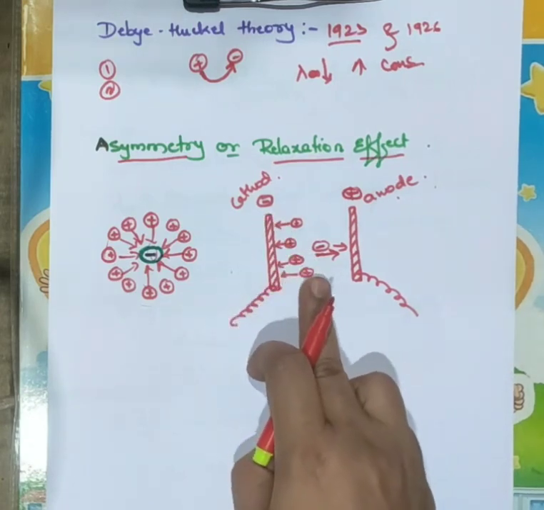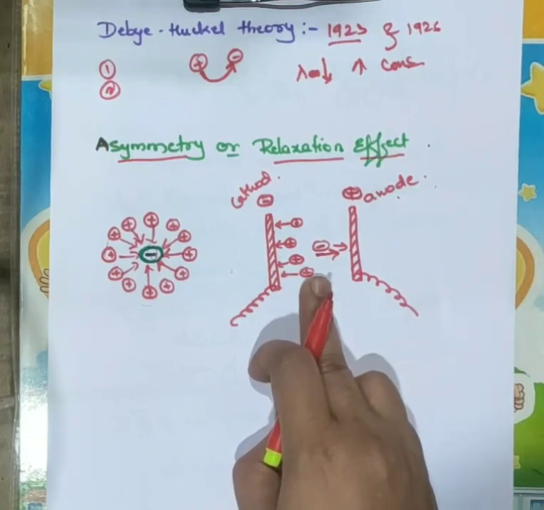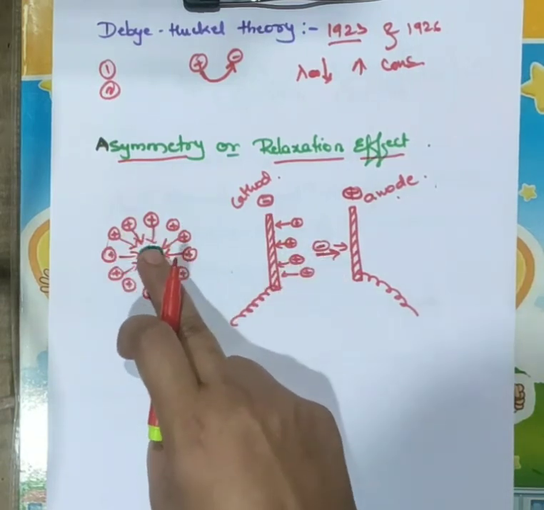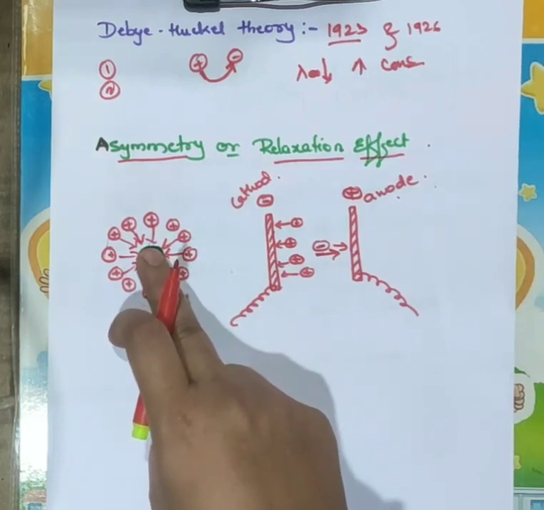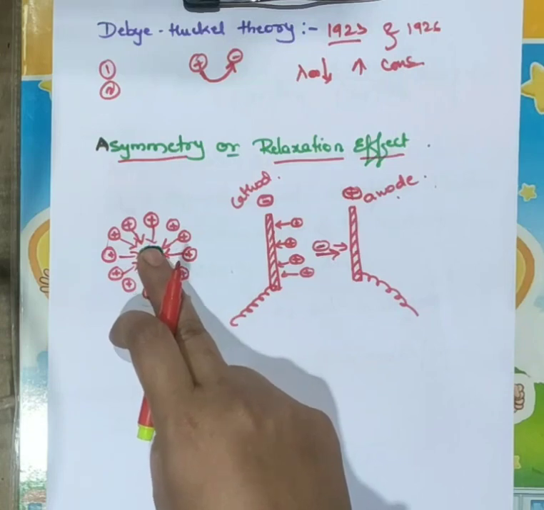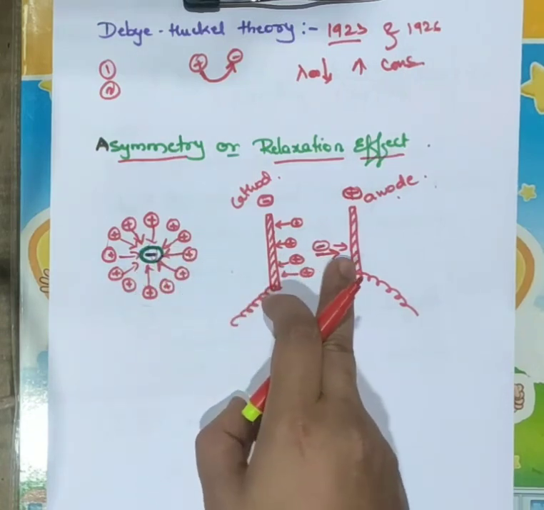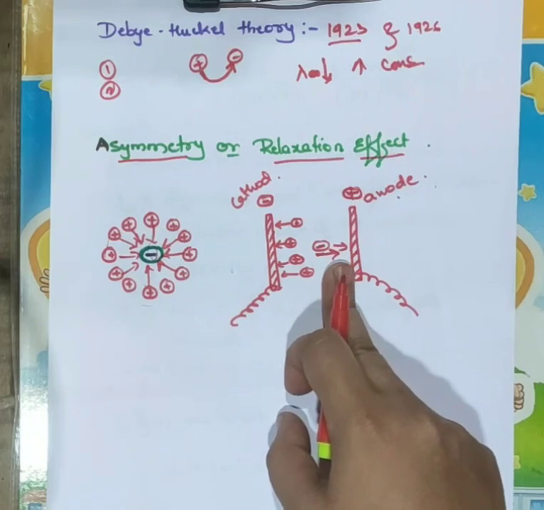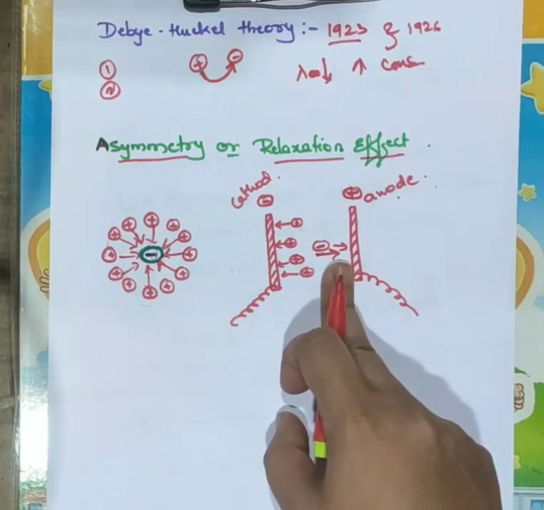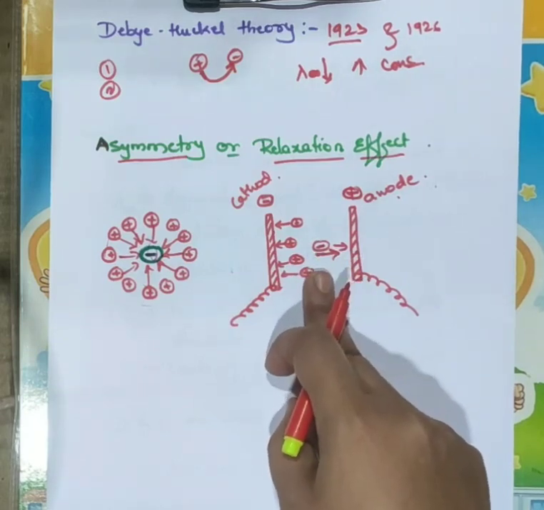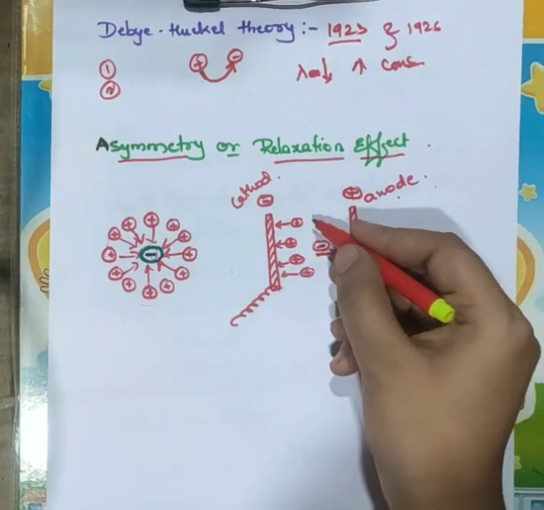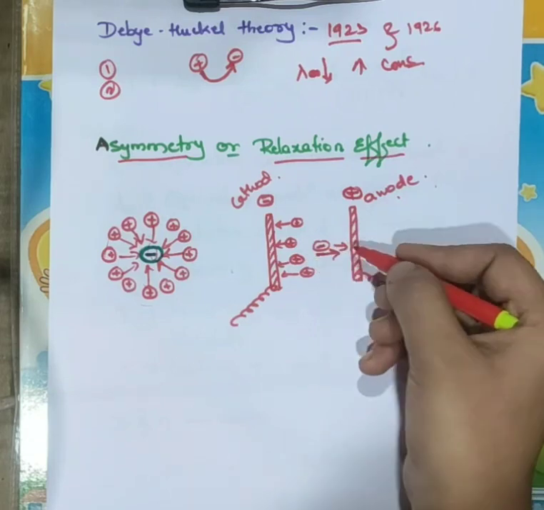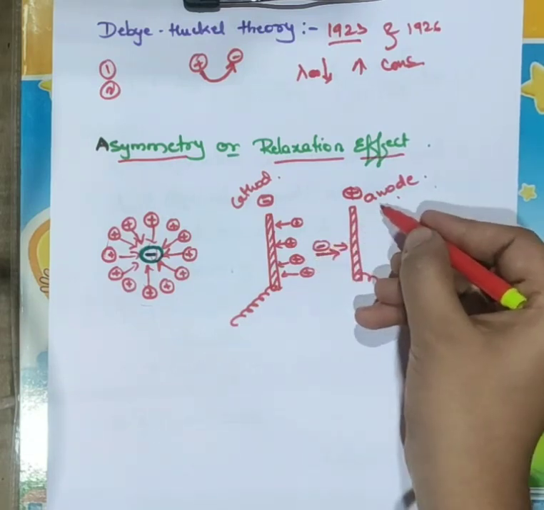As a result, the symmetry of the ionic atmosphere about the central ion will be destroyed, because the negative ion leaves a large number of positive ions behind it, and in front there will be negative ions. Hence this ionic atmosphere will be destroyed, because this negative ion moves towards the anode.